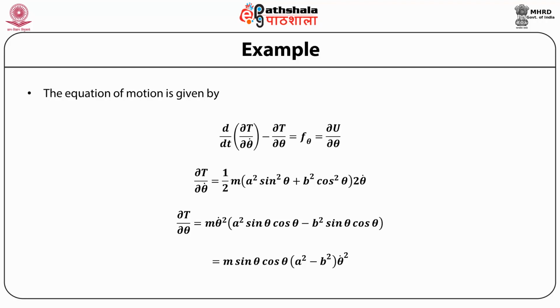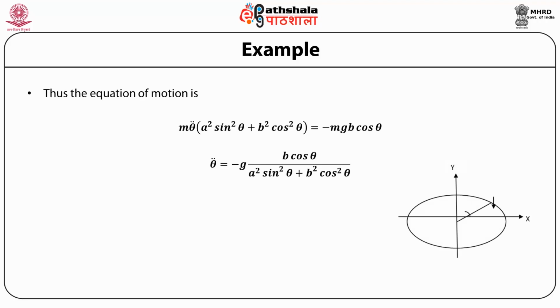Now, from the expression of the kinetic energy, the partial derivative of the kinetic energy with respect to theta dot is equal to half into mass into (a square sin square theta plus b square cos square theta) into 2 theta dot, and the partial derivative of the kinetic energy T with respect to theta is equal to m theta dot square into (a square sin theta cos theta minus b square sin theta cos theta), which can be simplified to m sin theta cos theta into (a square minus b square) theta dot square.